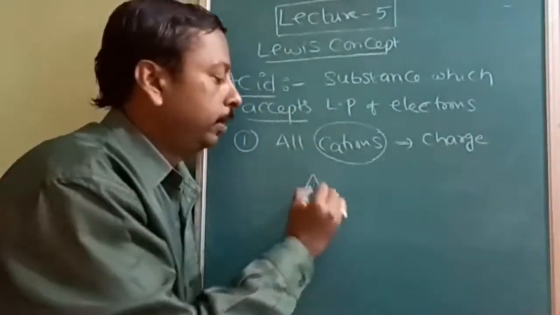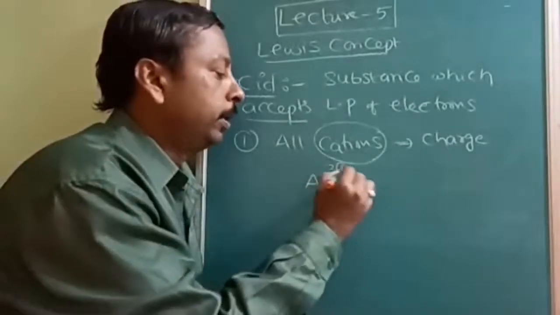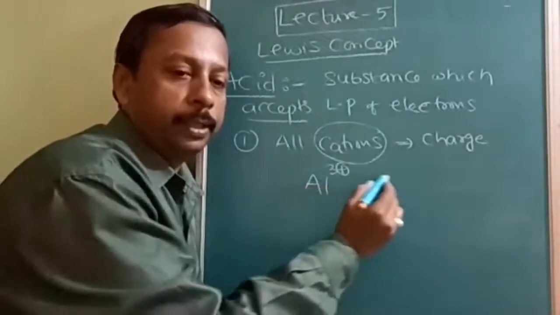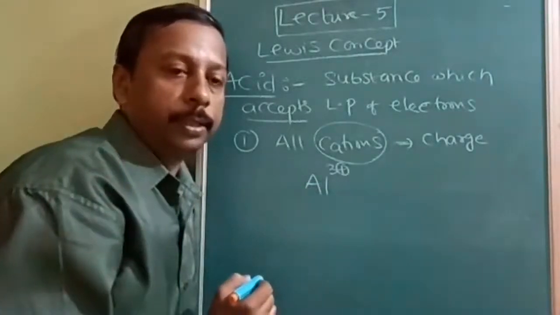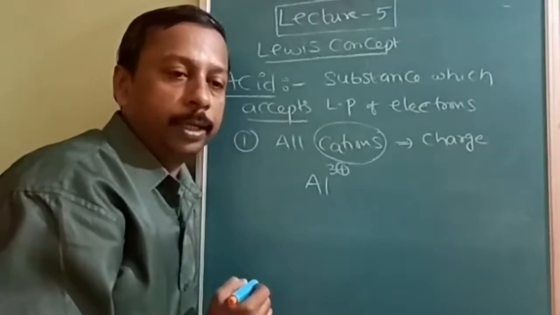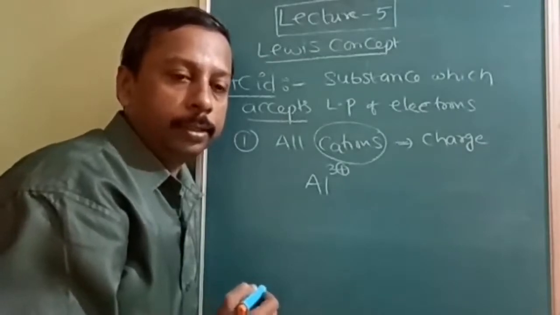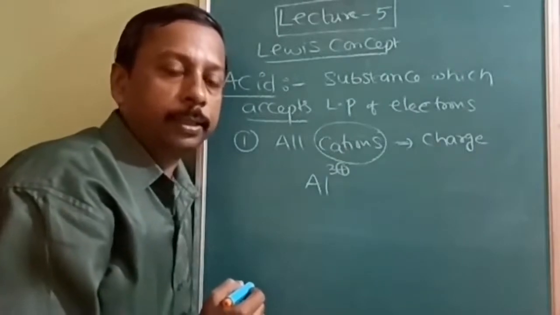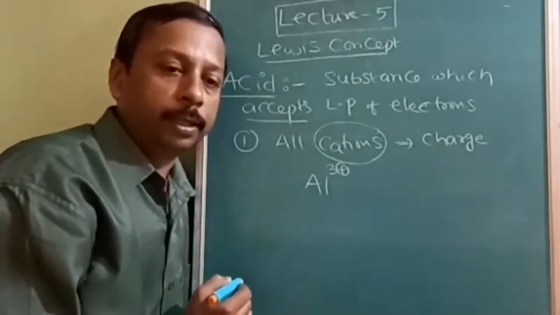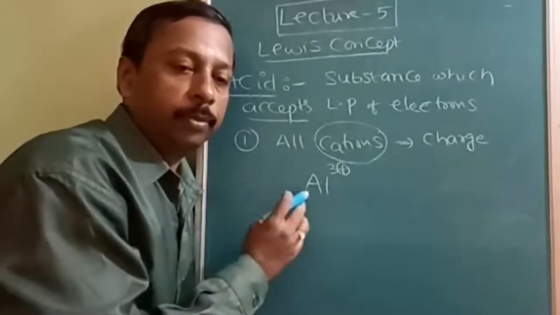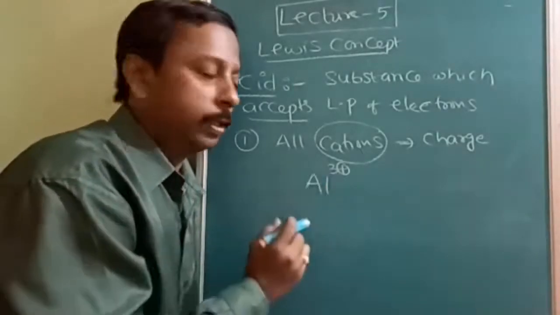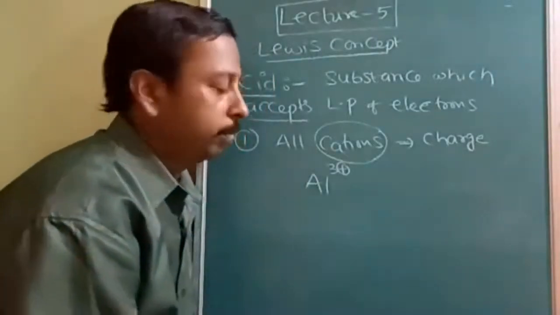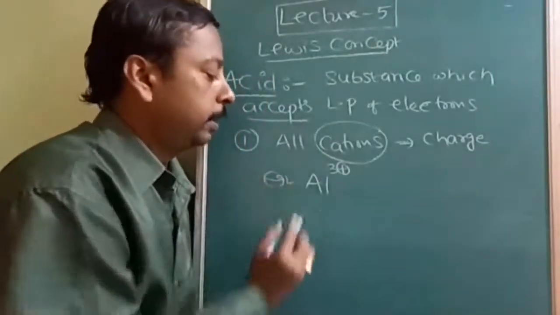A very important example is aluminium +3. As the positive charge increases, the accepting tendency also increases. Therefore, their acidic strength also increases. Let us take an example.